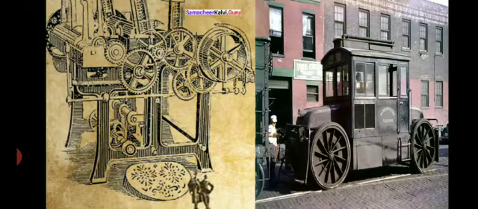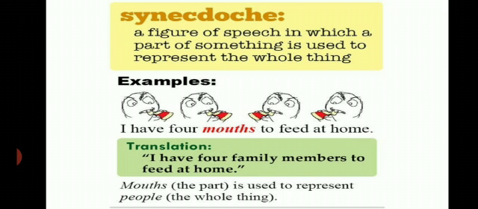Coming to the next, the sixth figure of speech is synecdoche. It is a figure of speech in which a part of something is used to represent the whole thing. In other words, something small is represented as a big thing and a big thing is represented as a small thing.